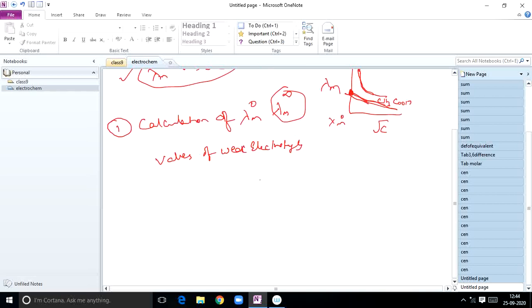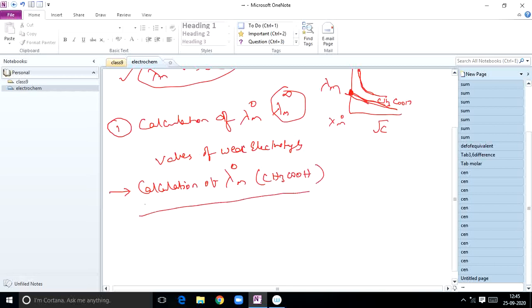Now, how can we calculate lambda m naught values for weak electrolytes? For example, calculation of the lambda m naught value of acetic acid. How can you calculate this? Through a graph it is not possible.